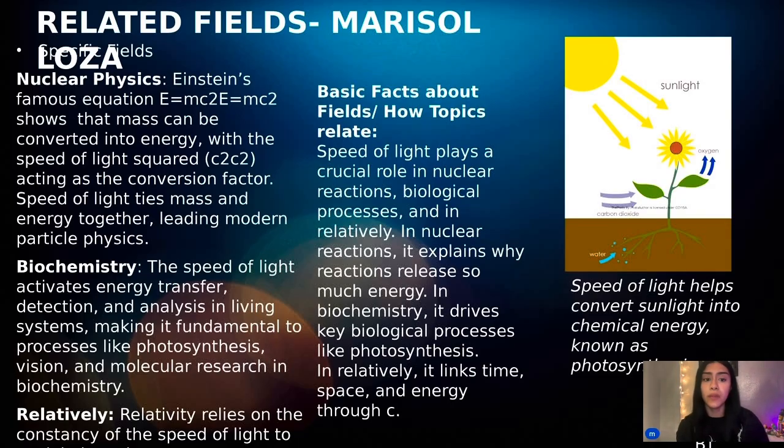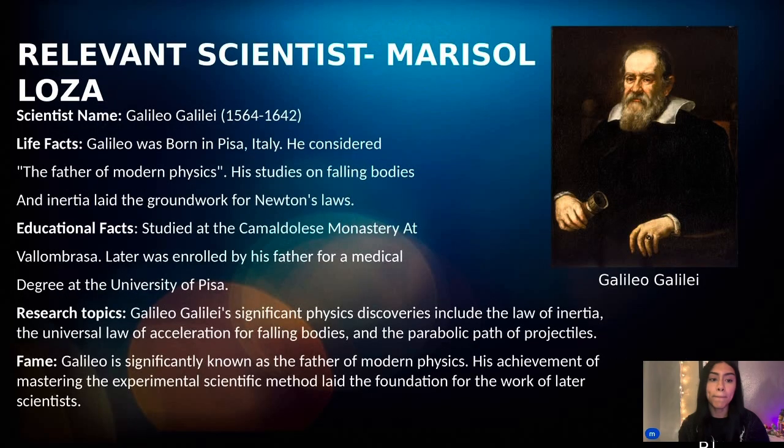Some basic facts about fields: the speed of light plays a crucial role in nuclear reactions, biological processes, and in relativity. In nuclear reactions, it explains why reactions release so much energy. In biochemistry, it drives key biological processes like photosynthesis. And in relativity, it links time, speed, and energy through c.